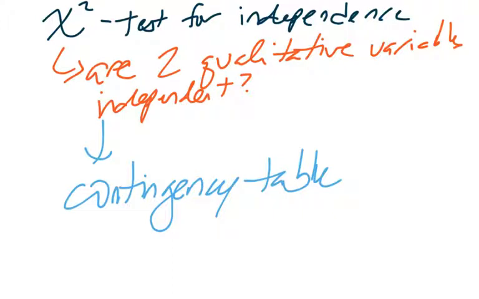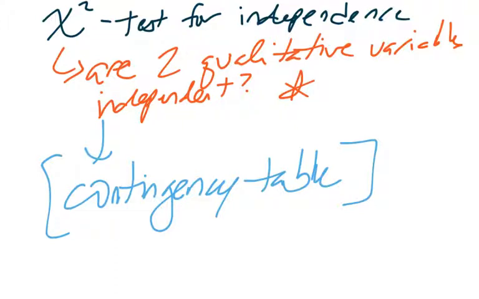And we're actually going to walk through an example we've seen before. And we want to say, is there any relationship between these two qualitative data sets? Specifically, are they independent of each other? Does one variable impact the other qualitative variable? We've seen these before in something called a contingency table. We were able to convert these to joint probability tables, if you remember those. But that's what we're looking at here in this chi-square test for independence. Are two qualitative variables independent of each other?